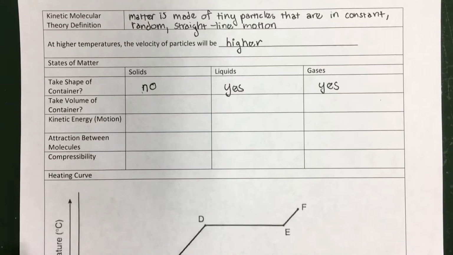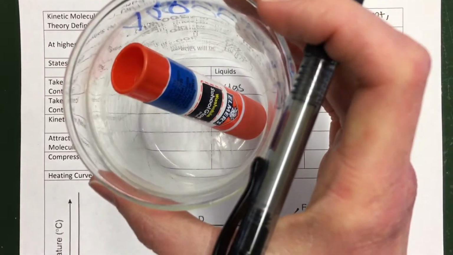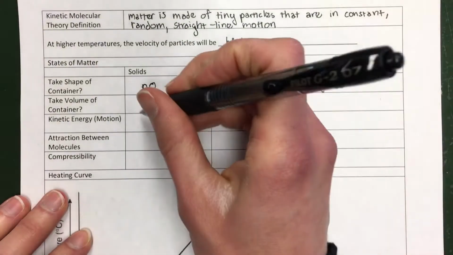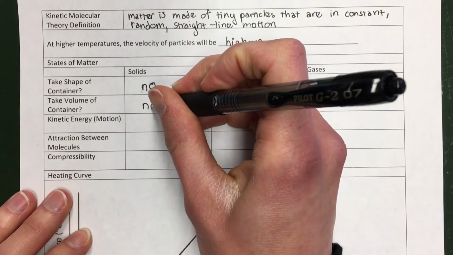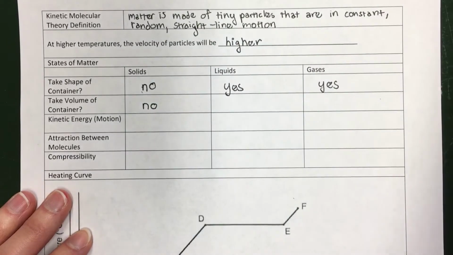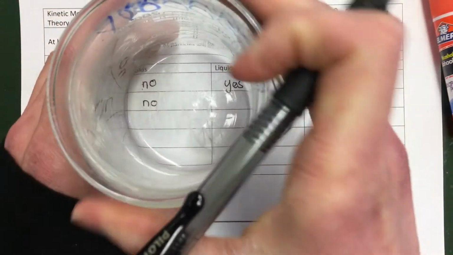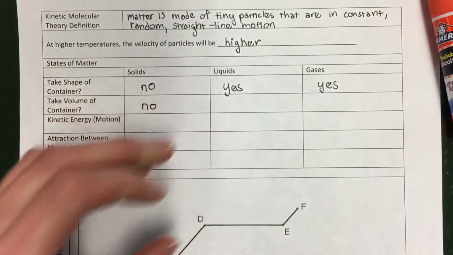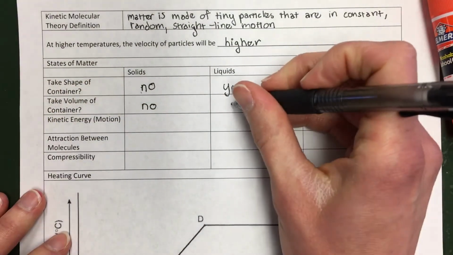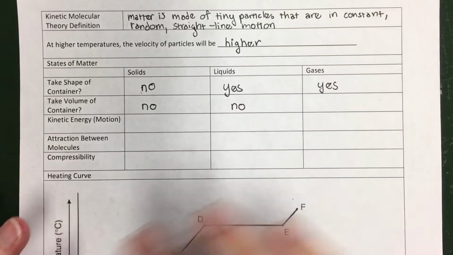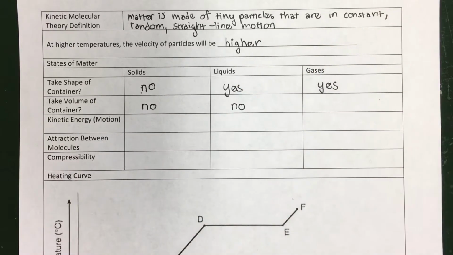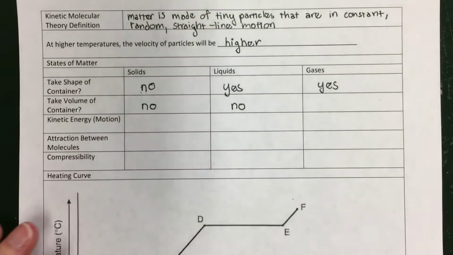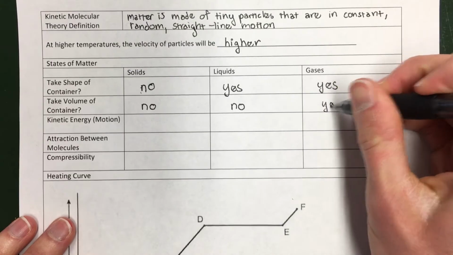Okay, solids, do they fill up the volume of the container? So again, the glue stick is not filling up the whole volume of the beaker. So that answer is no. If I put water in here, it would take the shape of the beaker, but would it fill up the whole beaker? No, unless I put in exactly enough water to fill up the beaker. So liquids are a no. But gases will. They will move around until they fill up the entire beaker. So if I put some gas in here and close this off, it will fill up the entire beaker.